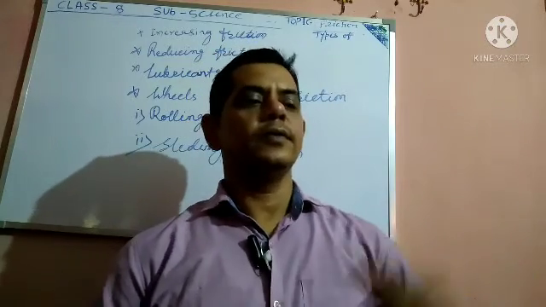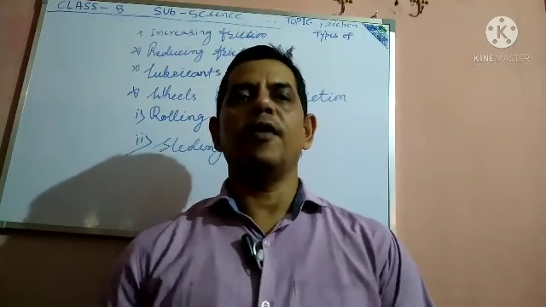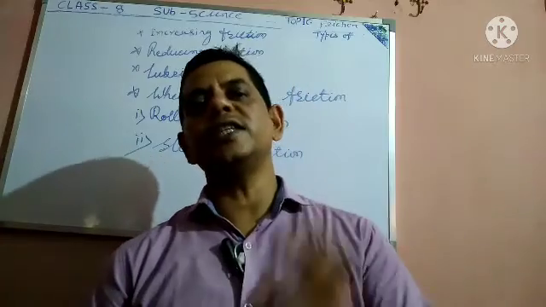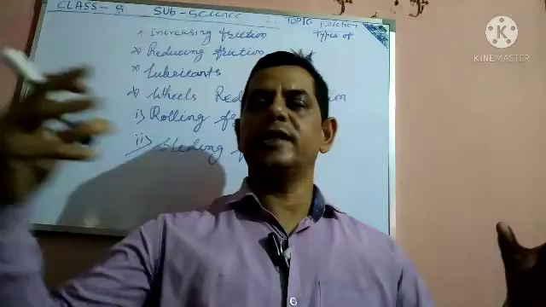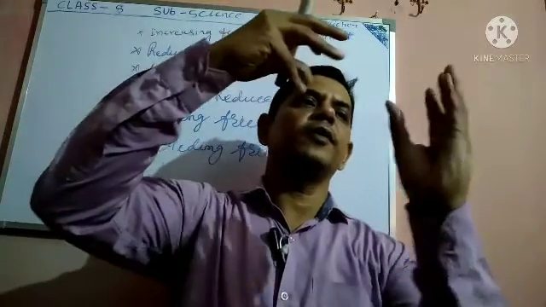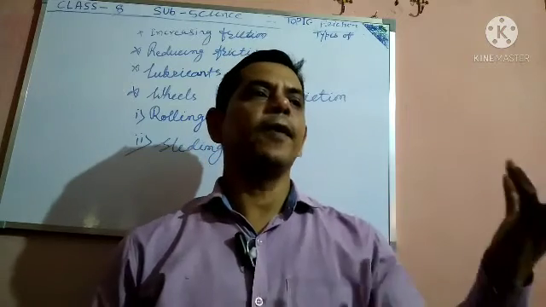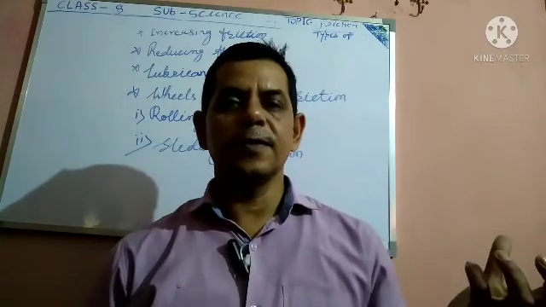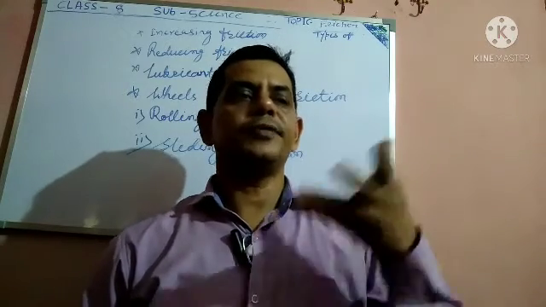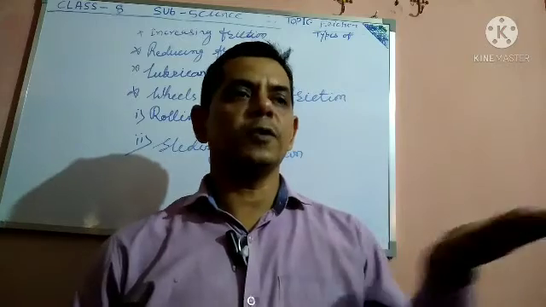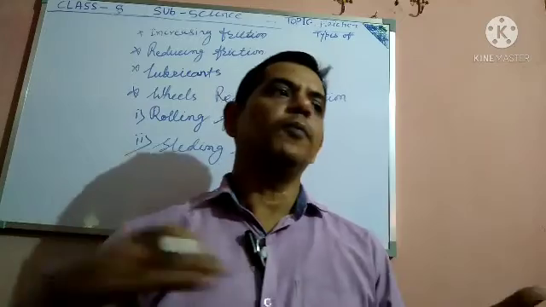It moves without any obstacle that opposes its motion, that is friction. Friction means opposite of motion: if it moves this side, then friction acts on the opposite side. If the obstacle is less, that means the surface is smooth, with no obstacle present, so it moves very fast.